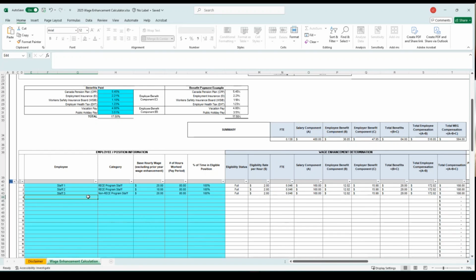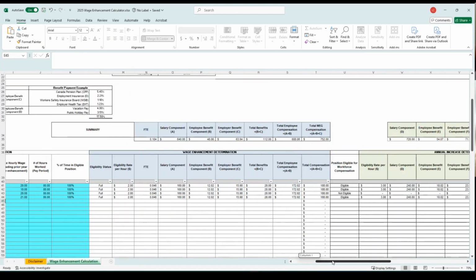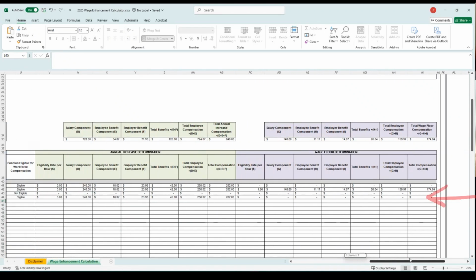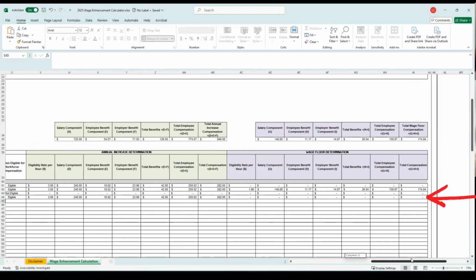Finally, we'll look at a supervisor, an REC supervisor earning $21 an hour, also working 80 hours in a pay period. They get the same $2 an hour in WEG, $3 an hour in annual increase, along with the benefits being calculated, and no wage floor as that total brings them over the wage floor amount.